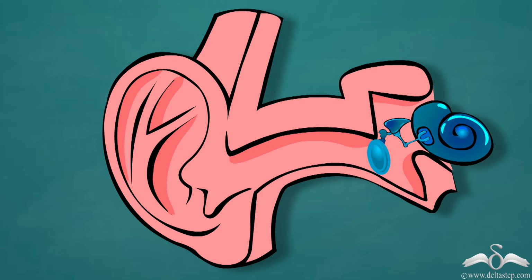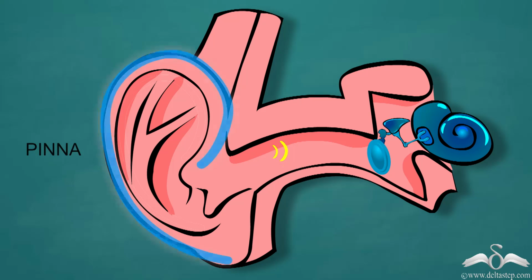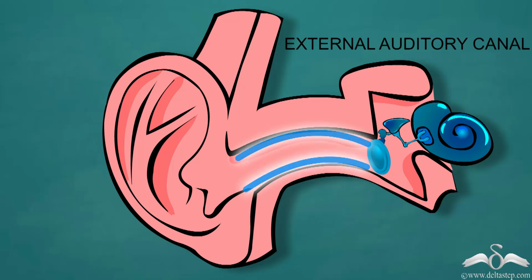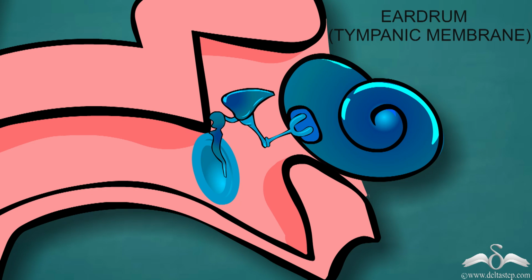In this video, we will see the structure of the ear which enables us to hear the sound. You will notice that the sound waves are collected by the outer ear or the pinna. Now these sound waves, when they are collected, are led through a canal that is known as the auditory canal. When the sound waves travel through the auditory canal, they move forward and these compressions and rarefactions hit the tympanic